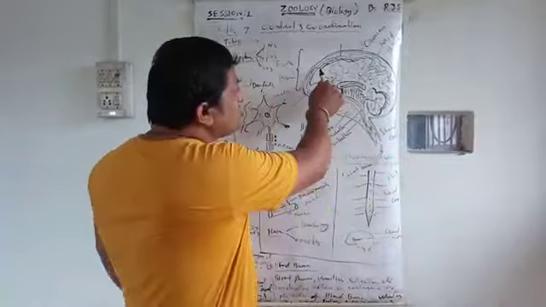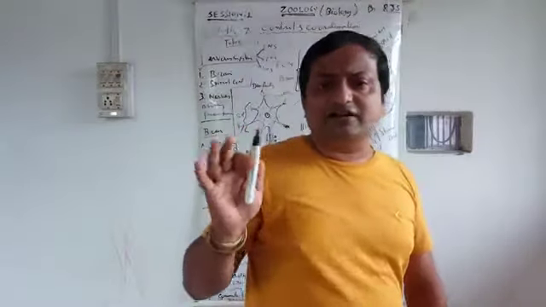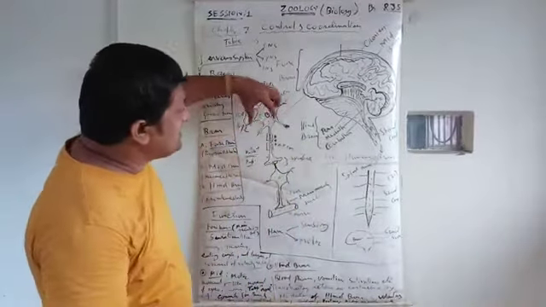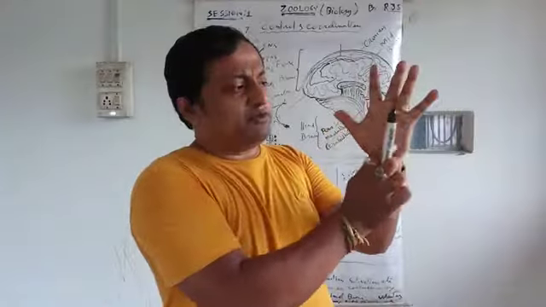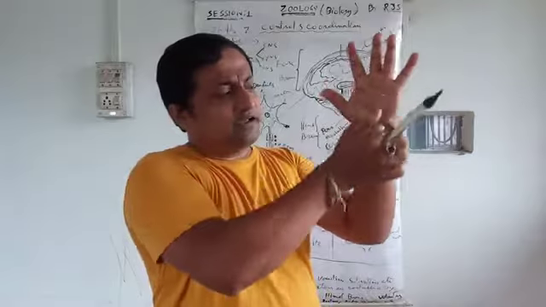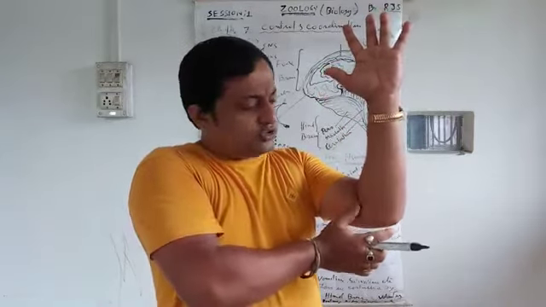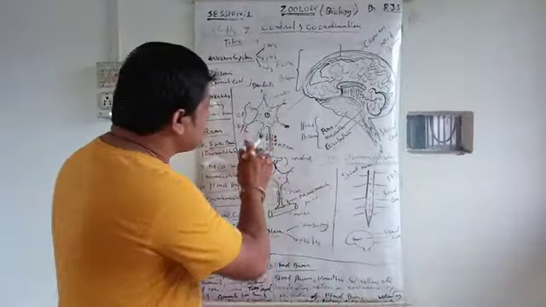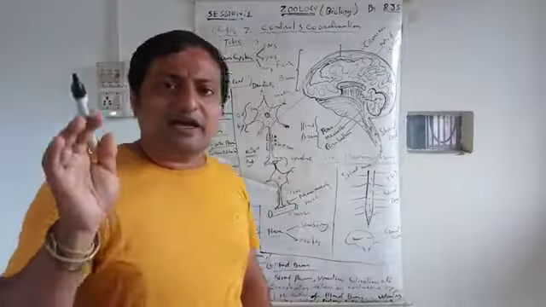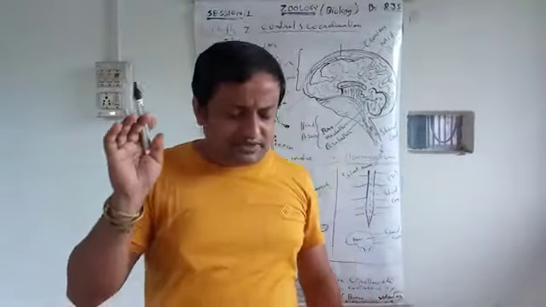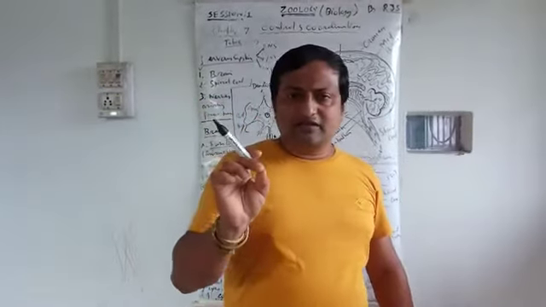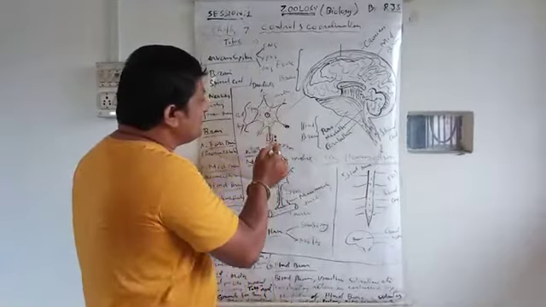Now you see, the neurons are the cells which provide the main function of the nervous system. This is the cell structure. There is a cell body, like a hand, and small branches come out, and in the upper part and lower part there is only one which connects to the next one. That is the cell body. It is a cell with the nucleus and cytoplasm present as the cell body, the neuron. The cytoplasm here is called the neuroplasm. Each part is the cell body, and this was the fiber.